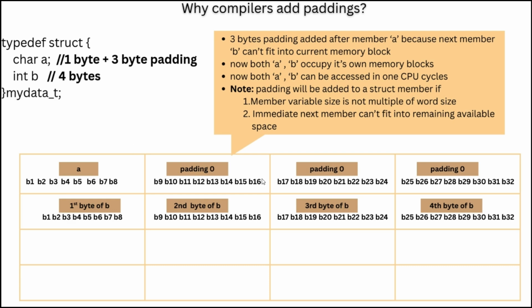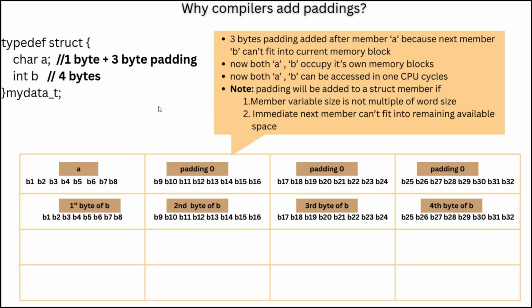Padding means 0, just 0 0 0 it will add. Okay. So A will occupy the first memory word. The first byte will be A because it is a character, and the remaining will be padding zeros 0 0 0. Okay. So in the next word, the member integer B will be stored, which is anyway 4 bytes, so there is no need for padding.